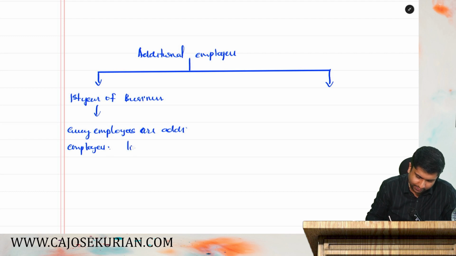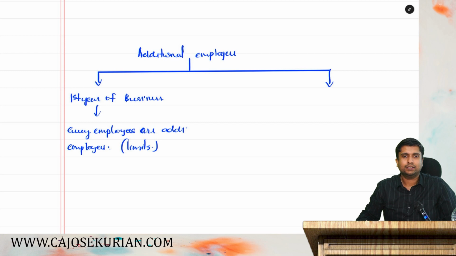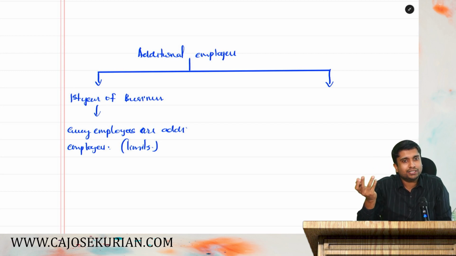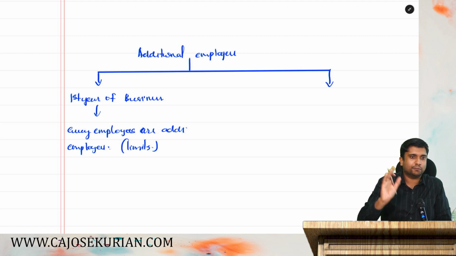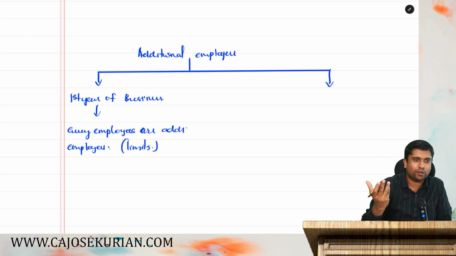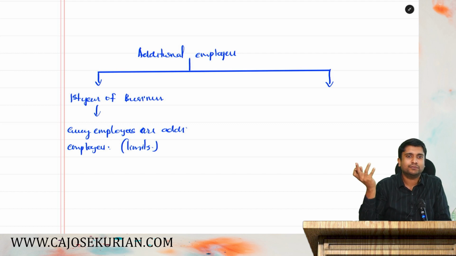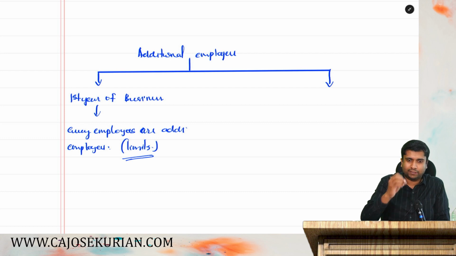Subjected to limits. What do you mean by that, friends? This is your first year of business. All your employees are additional employees, yes or no? Say, this is my first year of business. All the employees are new employees, and hence I can claim the benefit of 80JJAA for their salary, subject to certain other limits also.